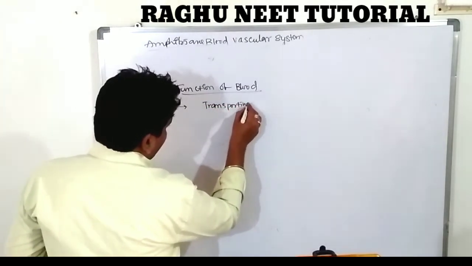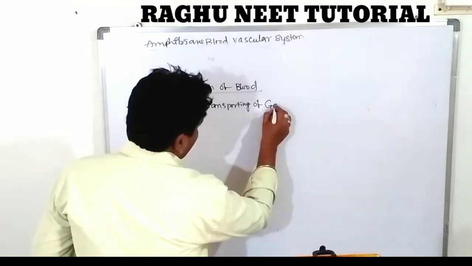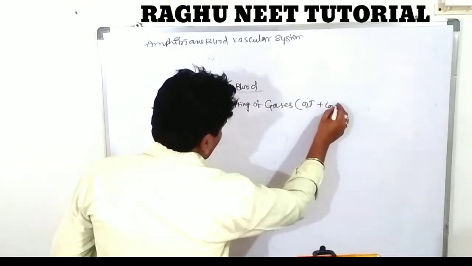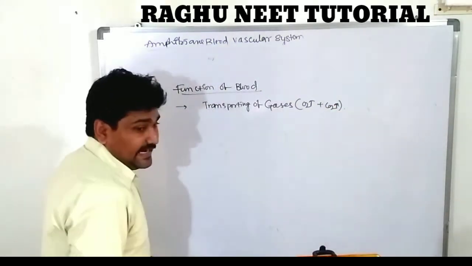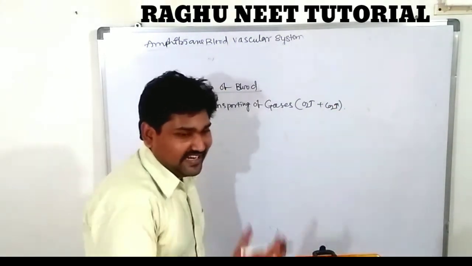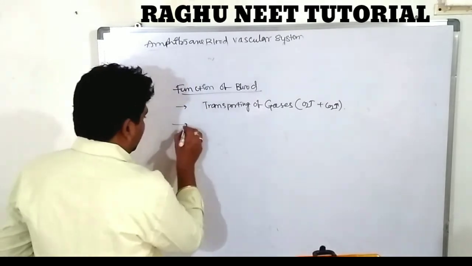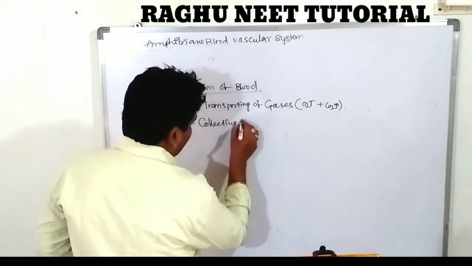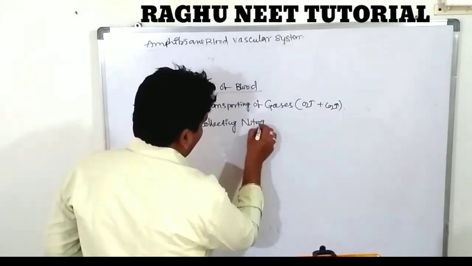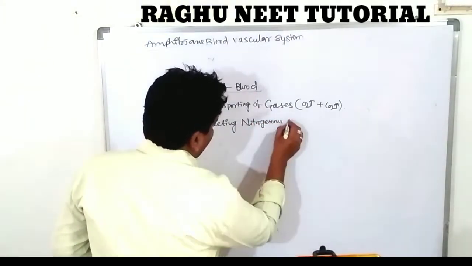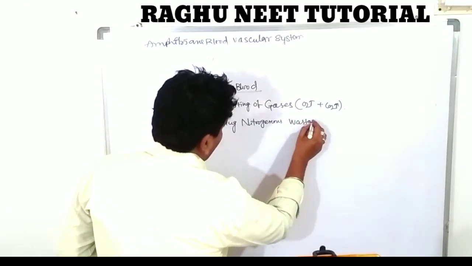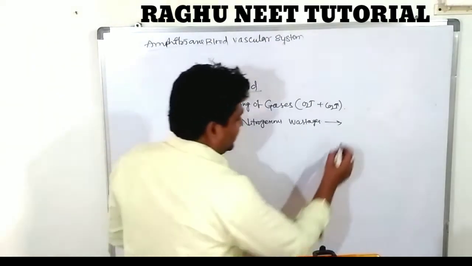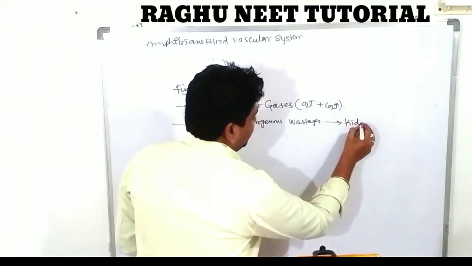Oxygen is one of the gases, and carbon dioxide also. Transporting of the gases, and collecting nitrogenous wastes. Are you clear? And releasing them into the renal region. Renal, nothing but the kidney.